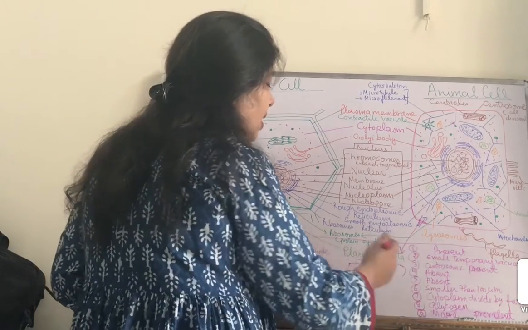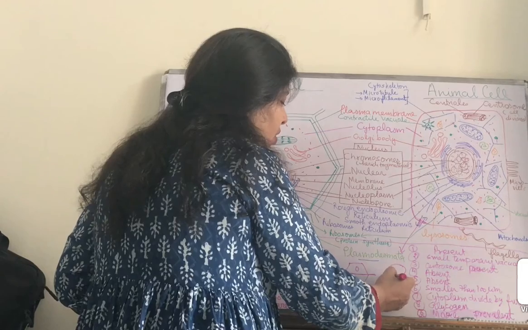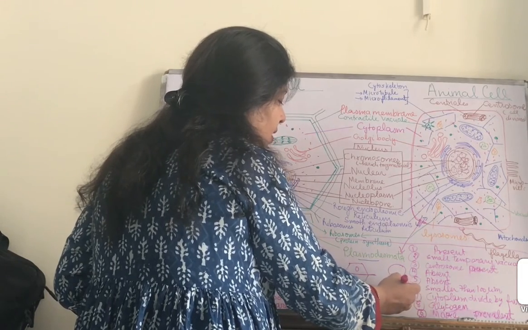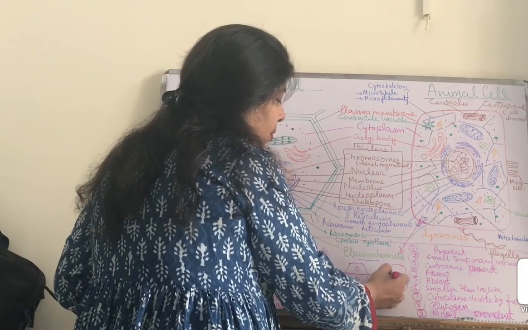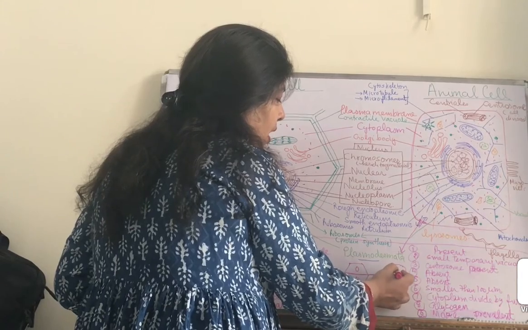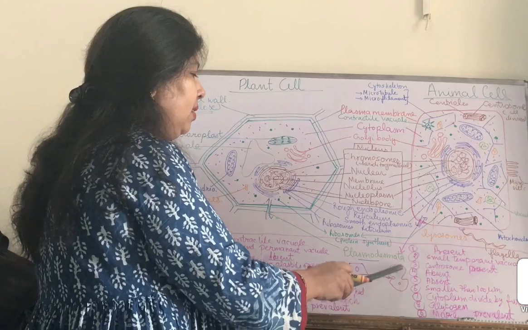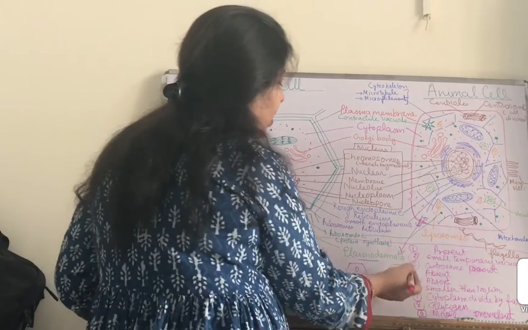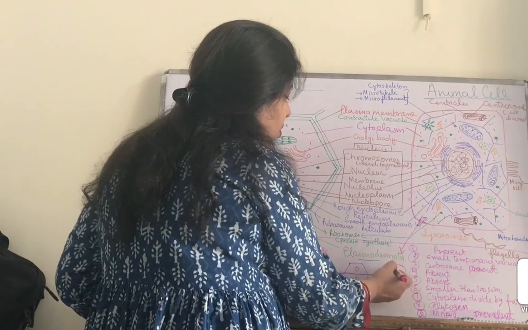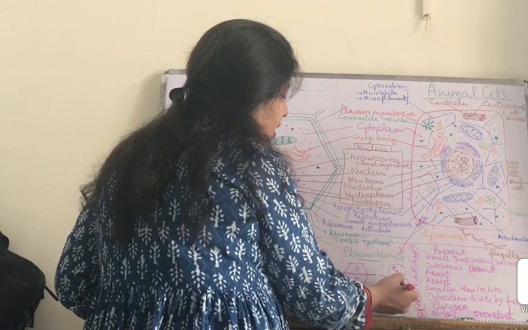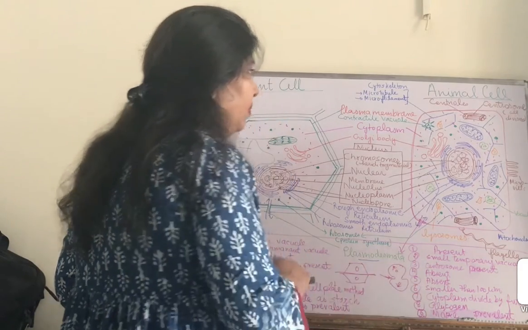Furrowing means the cell constricts on both sides like this. This is called furrow, and it makes two cells after dividing, and the centrioles also help the division of the animal cell.